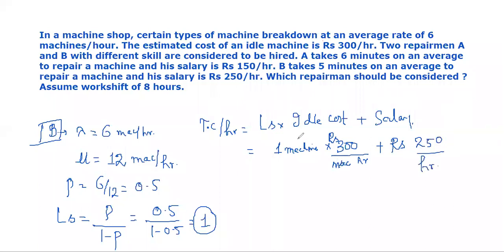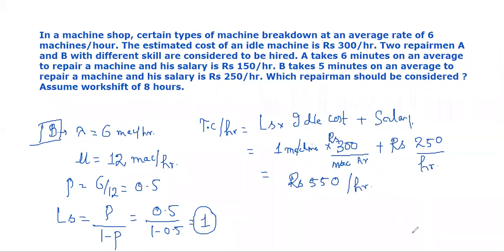Here machine and machine will get cancelled. It will be equal to 550. This is the total cost that will be incurred to the factory if they employ this server B, equal to rupees 550 per hour.